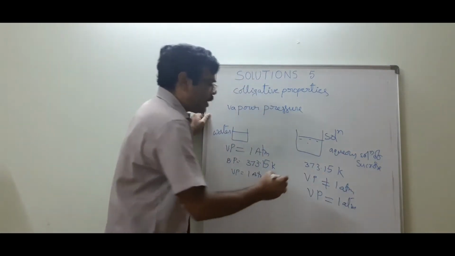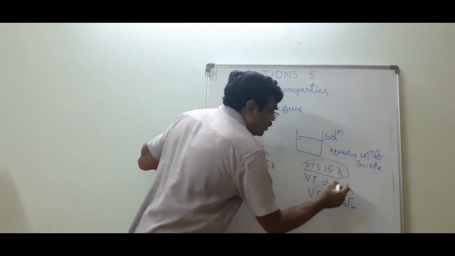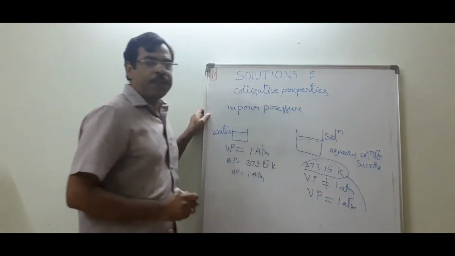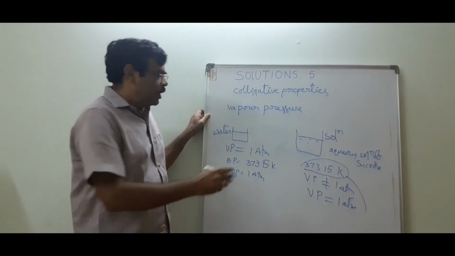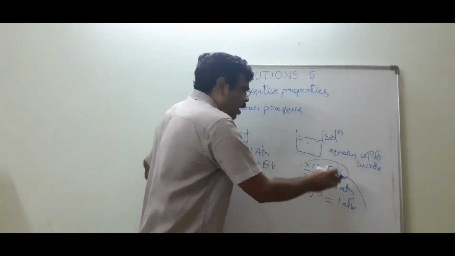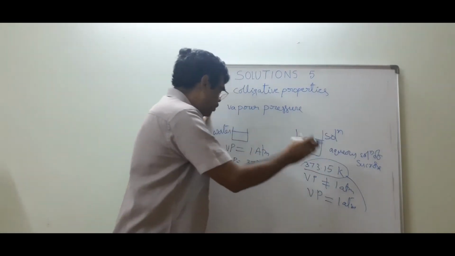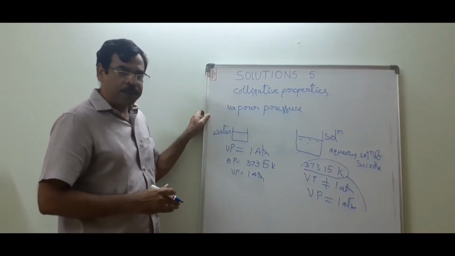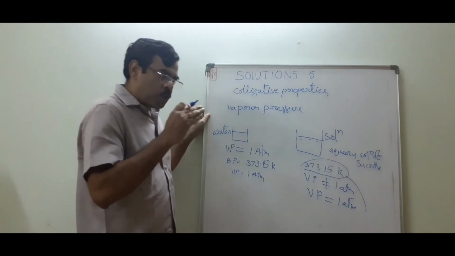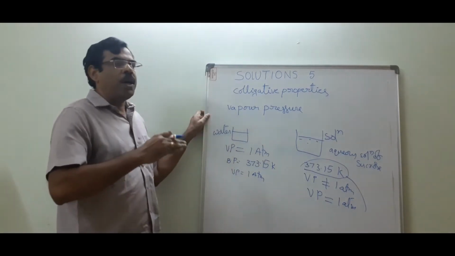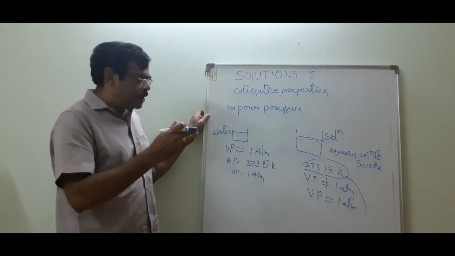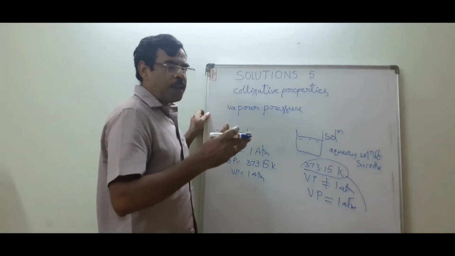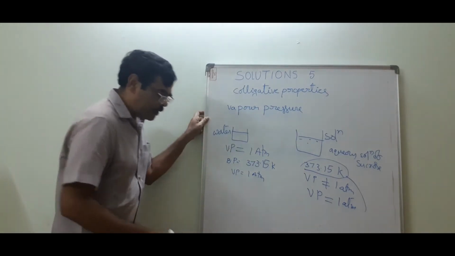Now the temperature is more than 373.15 Kelvin. It means the boiling point of the solution is more than the boiling point of pure water. This means the solution's boiling point rises. This difference is called elevation of boiling point.